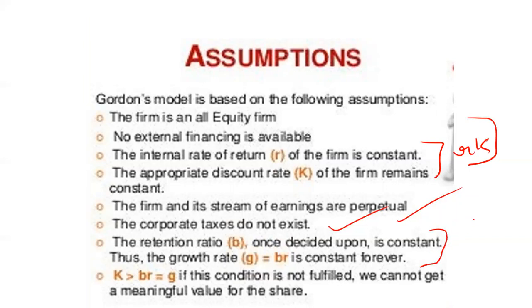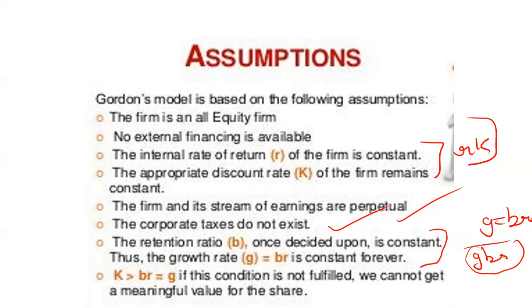Gordon in his model, that the retention ratio, which is denoted by b, and what is the formula for g? g = br. Gabbar, you remember, it will be helpful, because g for retention growth rate has the formula br. Here the b is not that BR which people used to have in a bar. Jokes apart, here b is the retention ratio. So whenever we talk about the Gordon model, remember Mr. Gabbar.